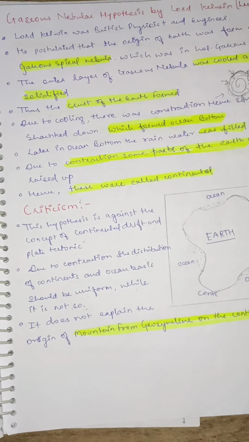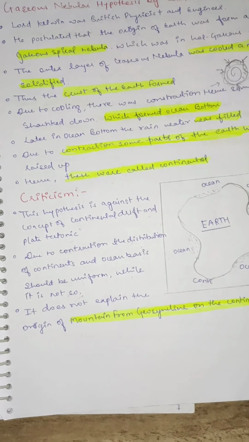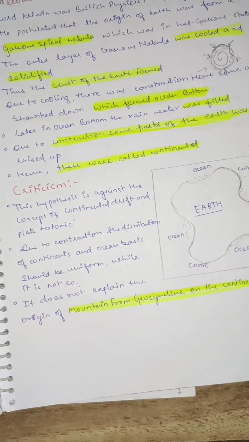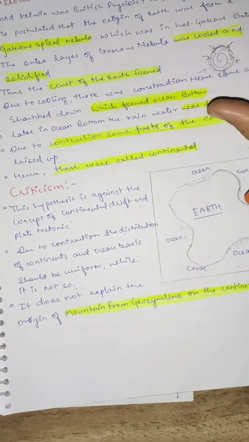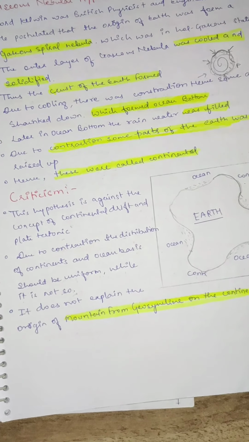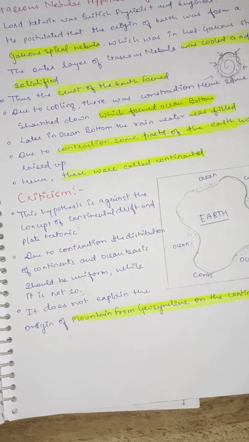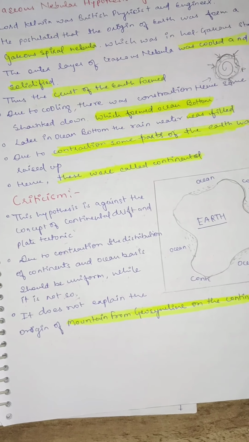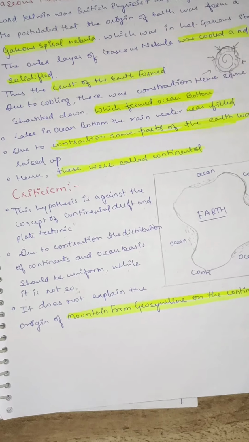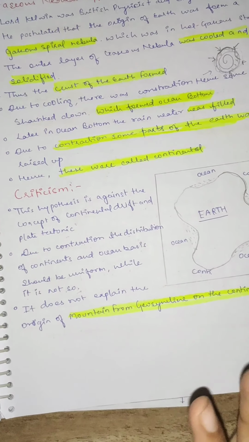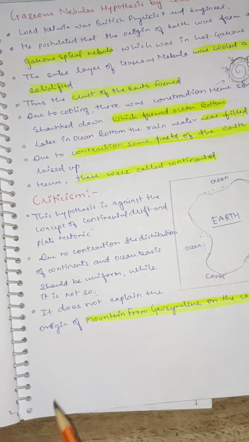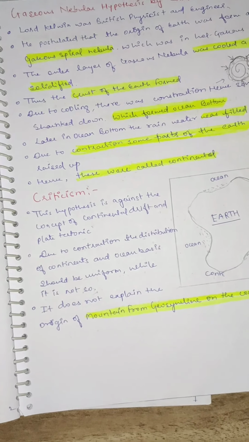If something is cooling down, it will cool down in the same manner. Like if we have a very hot cup of tea, with time it will become cold, but evenly. We won't see that one part of the tea has become cold and raised up, or one part has deepened down. So the uniformity is not seen in Kelvin's hypothesis of the gaseous nebula origin of continents.